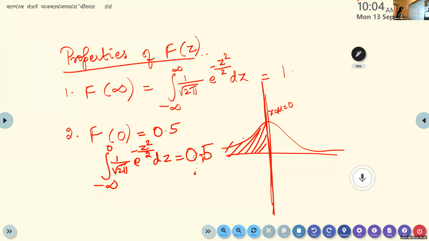Then the third property, F of minus z. F of negative z will be the same as 1 minus F of z. Sorry, F of minus z is 1 minus F of z.